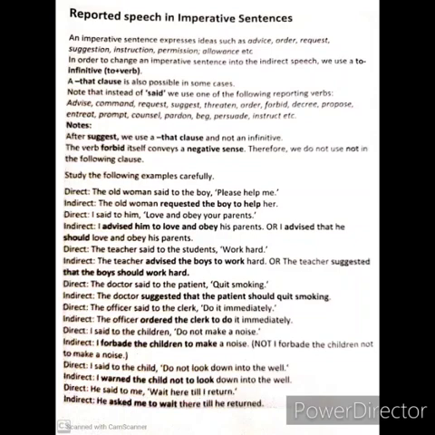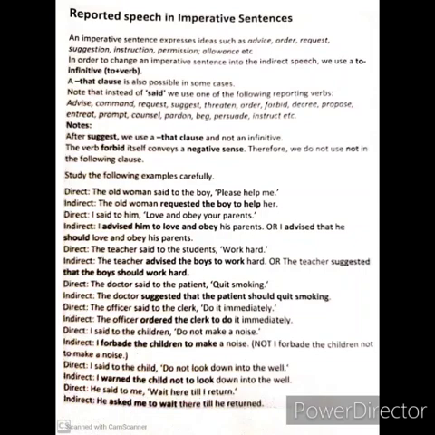I said to the children, do not make noise. This sentence you see, do not make noise, is a negative sentence. So we can use here a negative reporting verb, that is forbade. Past form of forbid is forbade. So I forbade the children. Now once we have written a negative verb, again we will not use not. So this answer will be I forbade the children to make noise. If we write I forbade the children not to make noise, that is wrong. Remember that.